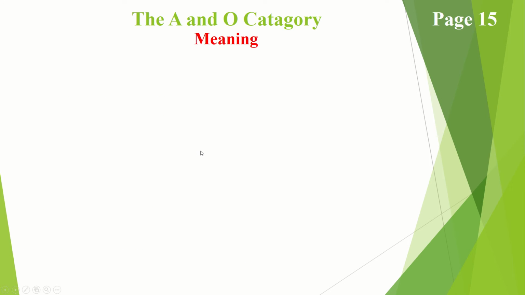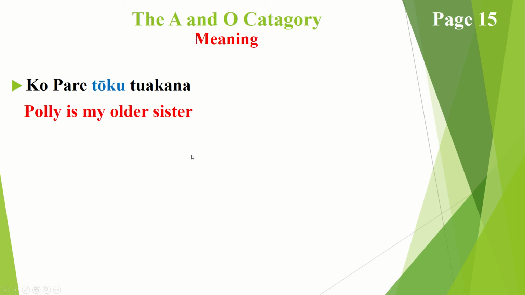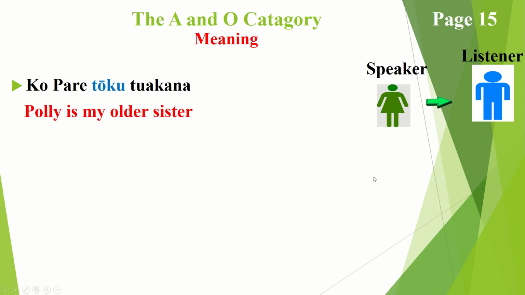Okay, moving on to the next example in your workbook is ko pare tōku tuakana, which simply means Polly is my older sister, O category putting her in the highest status. Once again, we have somebody talking to somebody. In this case, pare being a female, she's talking to somebody who is a listener, male or female, and she's simply saying that pare is her older sister. Can't be a male, it can only be a woman. Being the tuakana, tōku, pare.